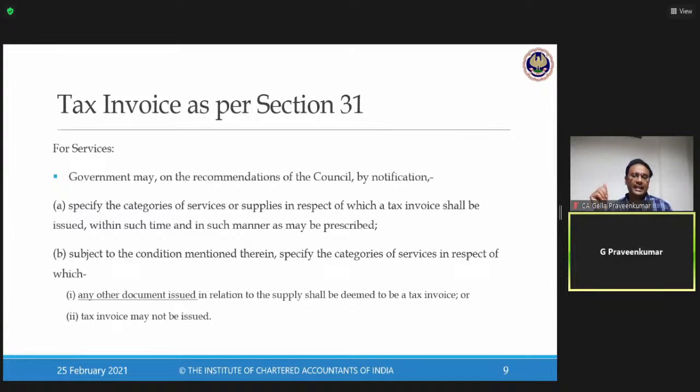Further, they say subject to further conditions, there are specific categories of services in respect of which any other document issued in relation to the supply shall be deemed to be a tax invoice. A tax invoice may not be issued. Now, this is something we need to understand from our practice point of view, not from the examination point of view. Any other document, a tax invoice may not be issued.